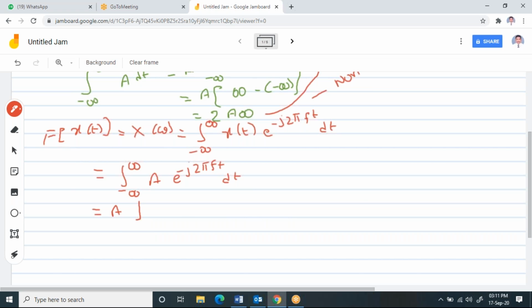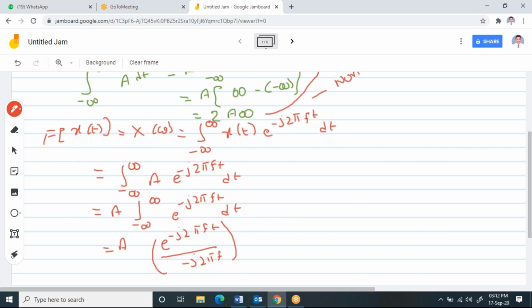And if you write the integral from minus infinity to plus infinity of e power minus j2 pi f t dt, then if you solve this, you will get the exponential. This you can write as e power minus j2 pi f t by minus j2 pi f.